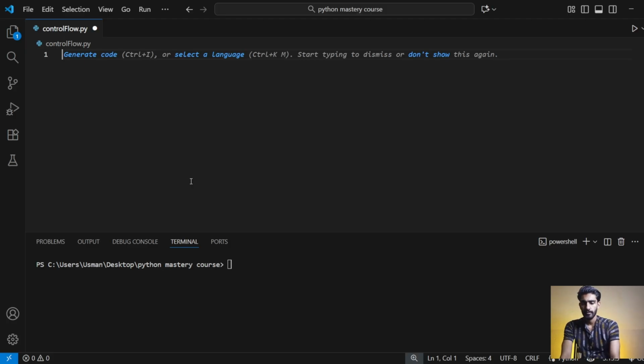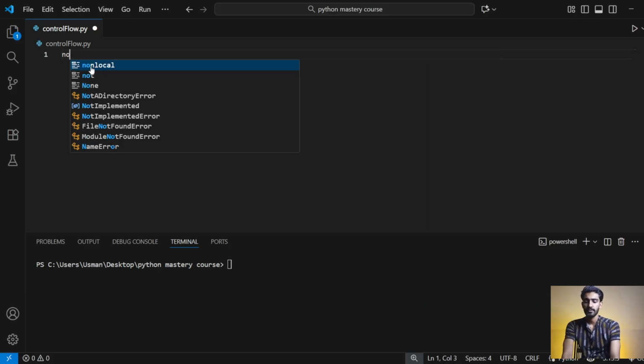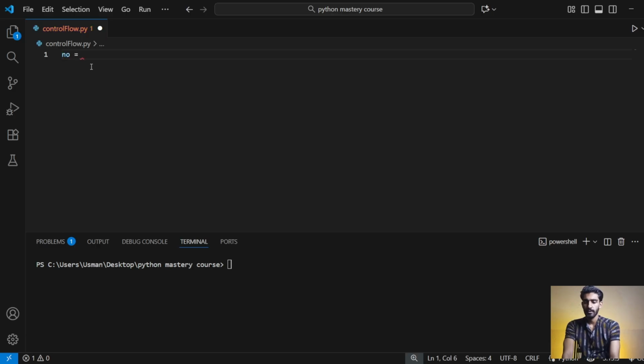So let's start our lab. I have just now created a control flow.py file in which you can run your Python program. I will create a simple program in which I will use the conditional statements and control flows to print: if a number is positive, then print positive number. If the number is negative, then print the negative number on screen. So let's start. I will assign a number to the variable number. I will assign 2 to it, to get output whether it is a positive or a negative number.